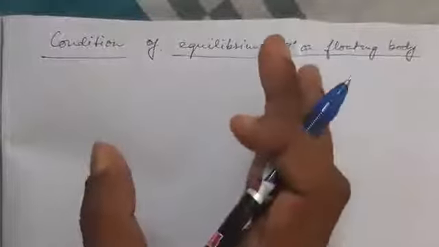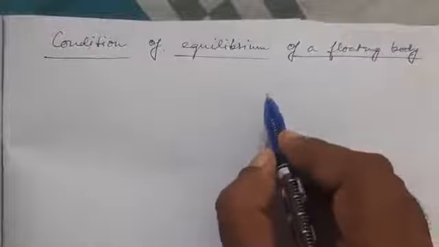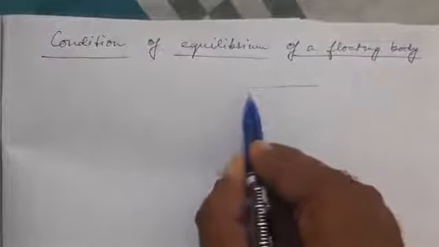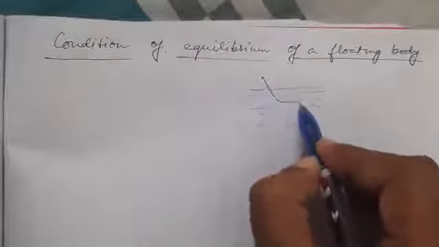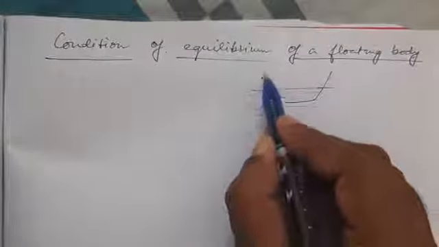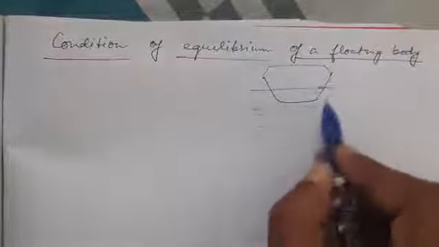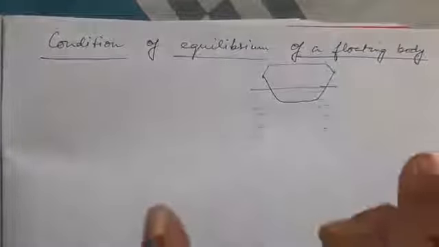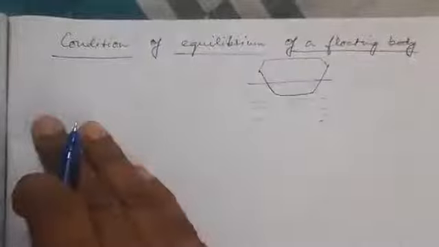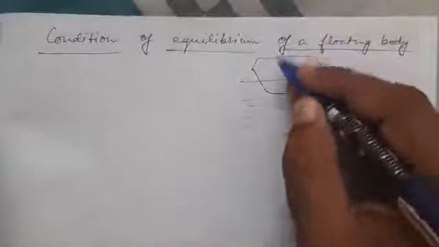The body must float. Now, if you draw a diagram like this, this is the liquid portion, and suppose a ship is floating. If you look at it from the front end, it looks somewhat like this.